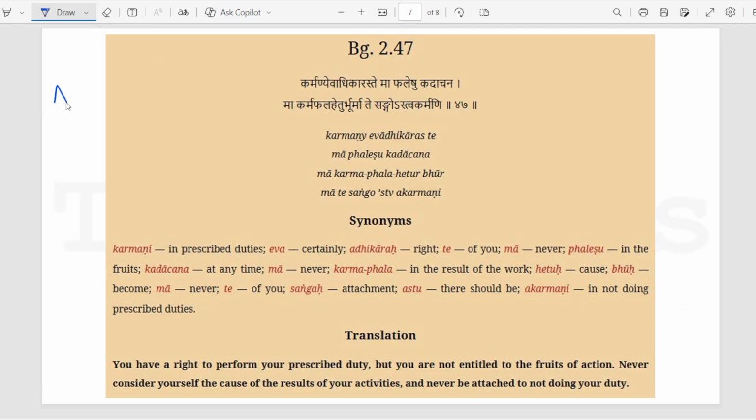Continuing our journey with what Krishna has to say to Arjun and the students for the competitive exam part, it's this. It's a famous verse. Maybe some would say it's the most famous verse of the Bhagavad Gita, that you have the right to perform your prescribed duty, but not to the results or the fruits of action that come as a consequence of your duty. So the crux is this: do not consider yourself the cause of the results of your activities.